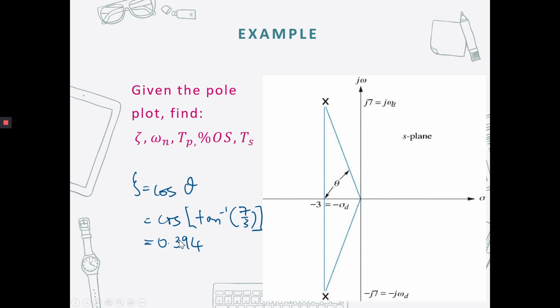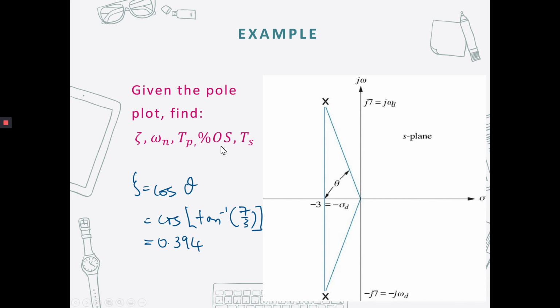Once you find the zeta, you can determine omega n from this formula of sigma d, zeta multiplied with omega n, and in this case omega n is equal to 7.616 radian per second. The next one, you can find peak time, which is equal to 0.449 second.